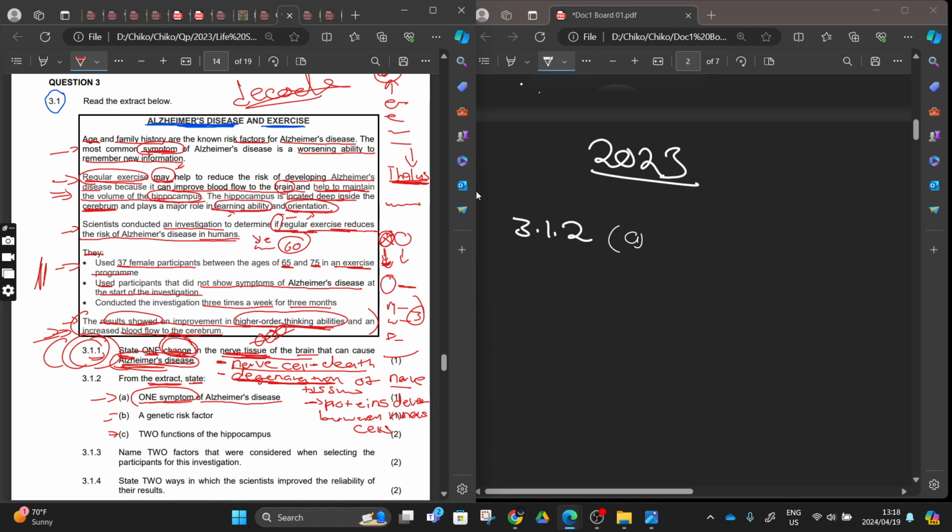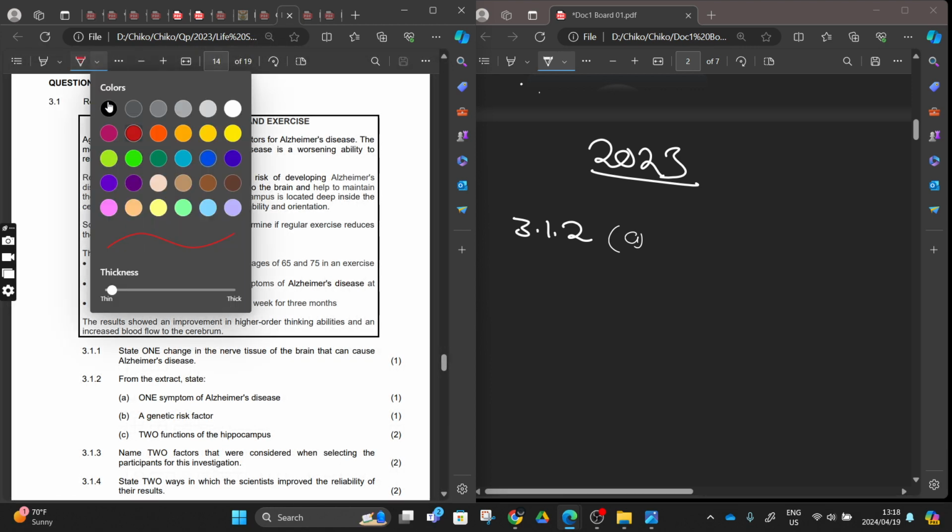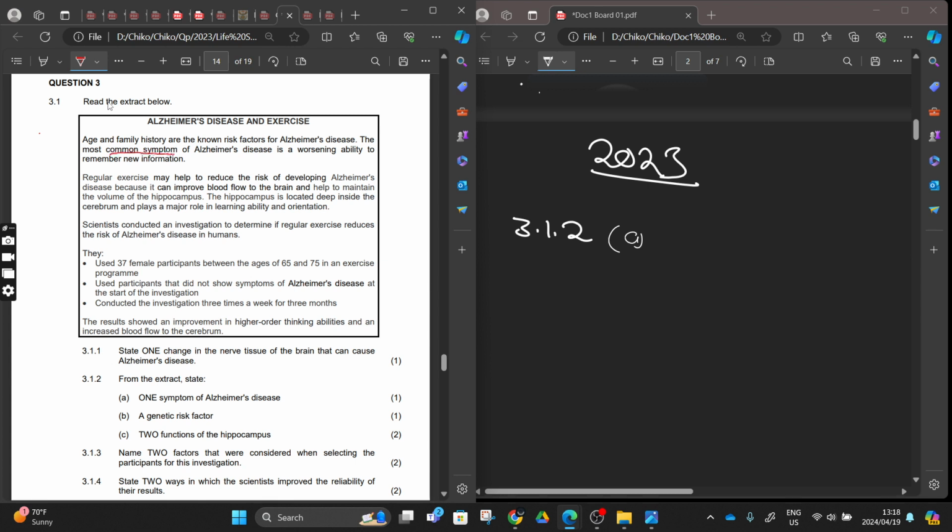Let me refresh this so that I don't miss other information. Yes, they say the common symptoms of Alzheimer's are listed. So here they want the symptom. You are just going to copy this. A worsening ability to remember new information would be the answer for this, right? You can see you're just copying it from the extract.